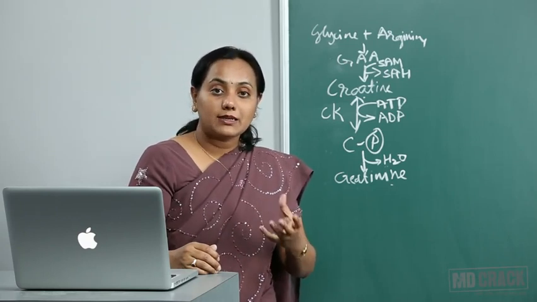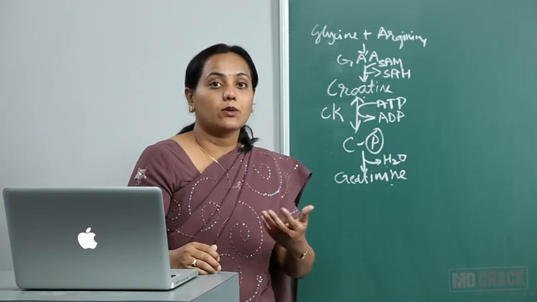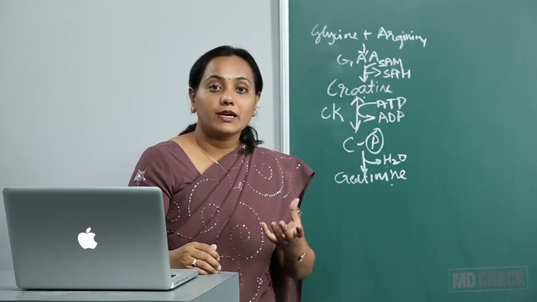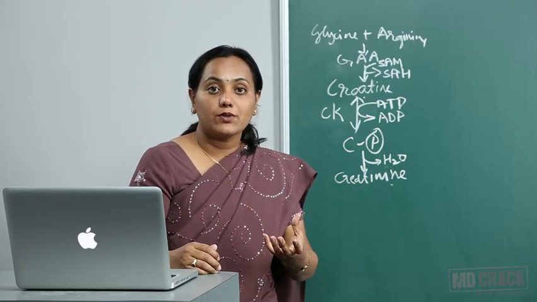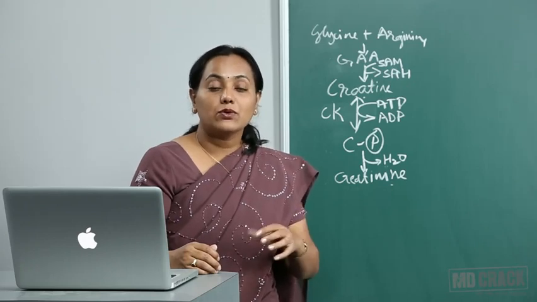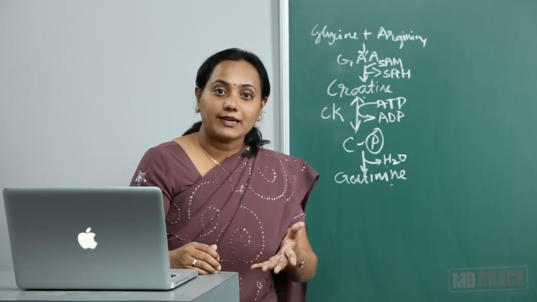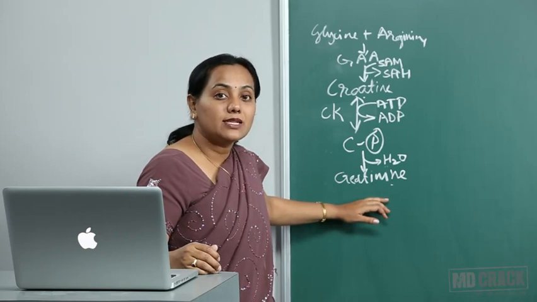Now, what will happen in certain cases? Maybe it is an infant, maybe that person is mentally retarded or mentally ill. In these people, they may say that they have collected for 24 hours, but it may not be containing 24-hour urine. What if the urine volume is less? You don't know whether it is because of a disease or because that person has not collected properly. So in these cases, we estimate the creatinine levels in the urine.